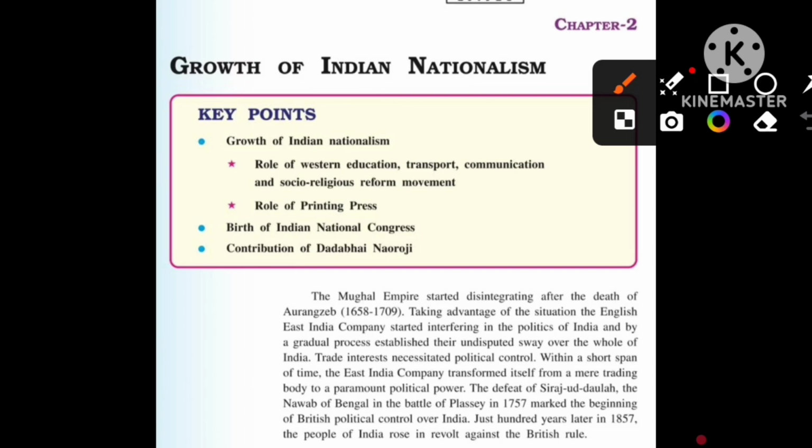Because earlier the Mughals were very powerful and were ruling almost all over the country before the Britishers took over. But after the death of Aurangzeb, you have to memorize the years 1658 to 1709.